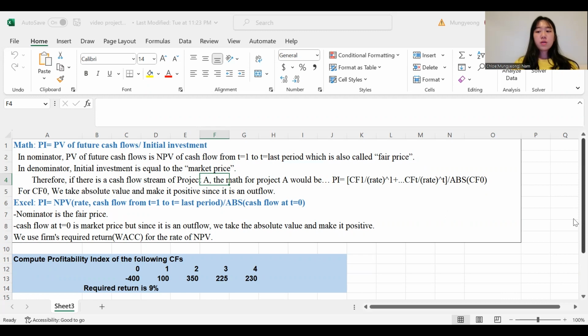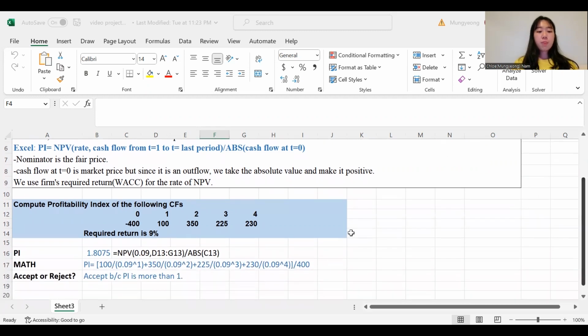Now let's look at the practice problem of PI. We have cash flow from t equals 0 to t equals 4, and our required return is 9% in this problem. So when we use the Excel function of PI, we get the answer of 1.8075, and we also have the math formula right here. Therefore, our PI would be acceptable because it is more than 1.